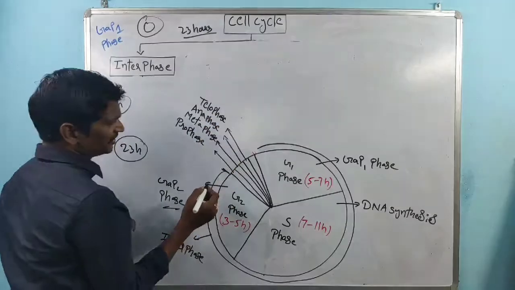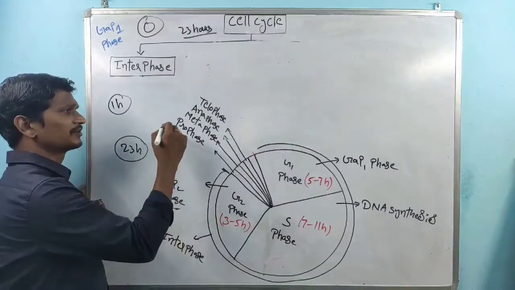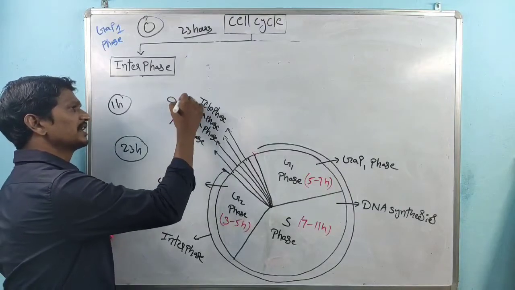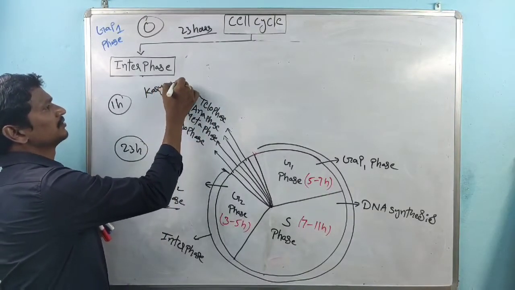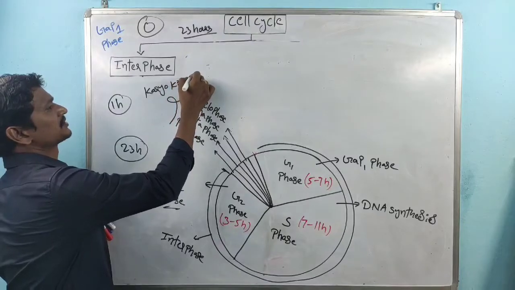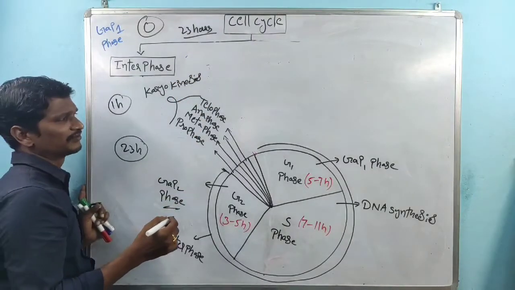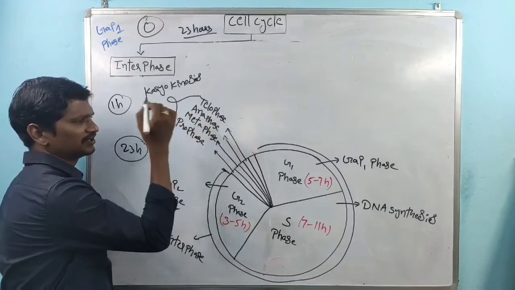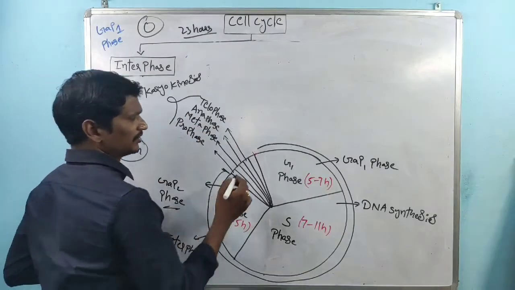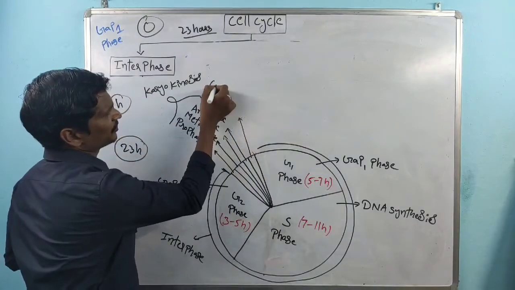Within the mitotic phase, one of the phases is called karyokinesis. Karyokinesis is nothing but division of the nucleus. In that phase, 4 phases are there: prophase, metaphase, anaphase, telophase. After that, another phase in the mitotic phase is cytokinesis.